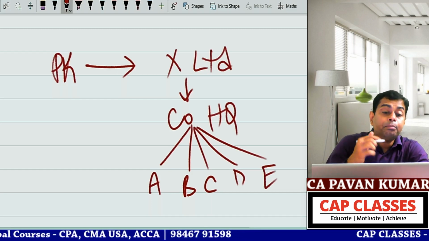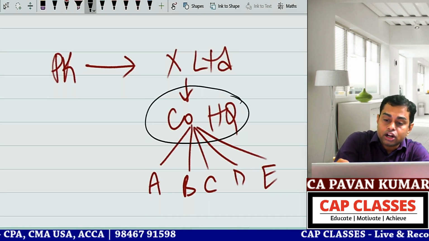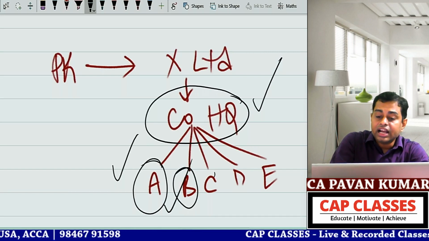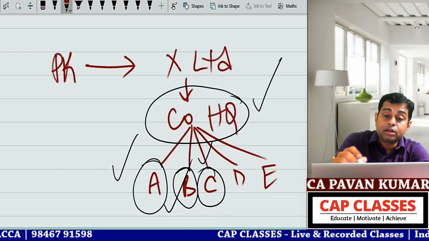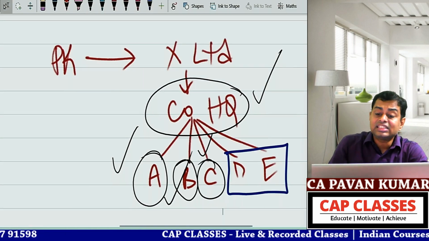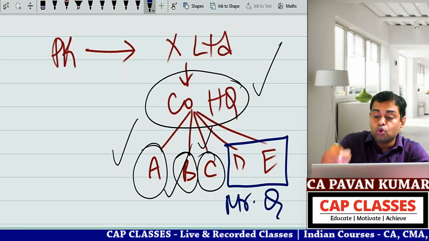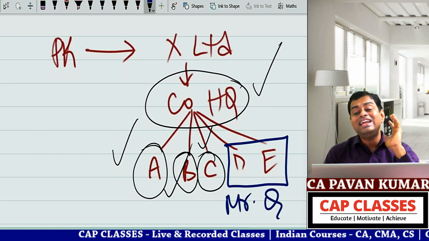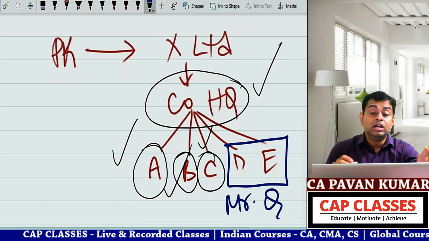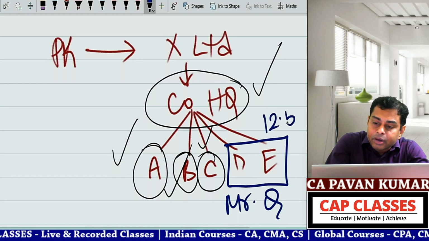As the company's central statutory auditor, I have conducted audit of these, but D and E were audited by some other branch auditor, Mr. Q. Now, the size of D and E in the company is approximately 12.5%.